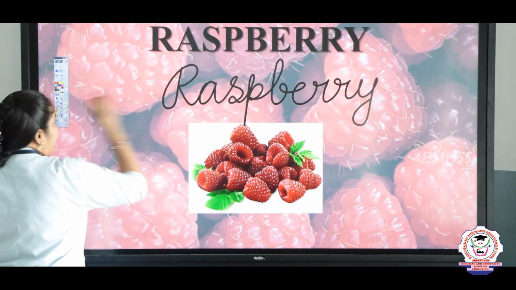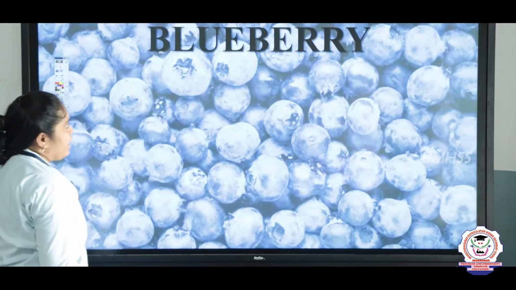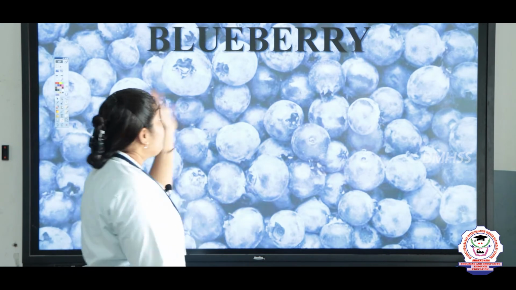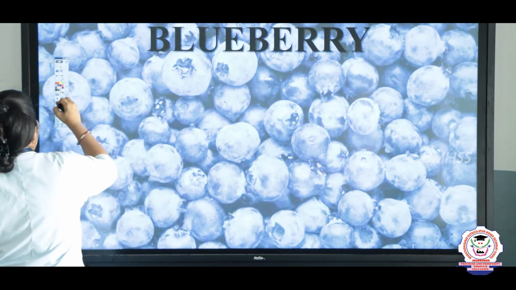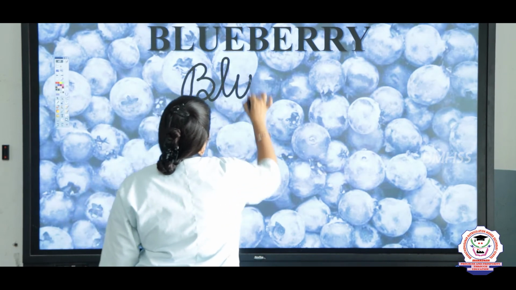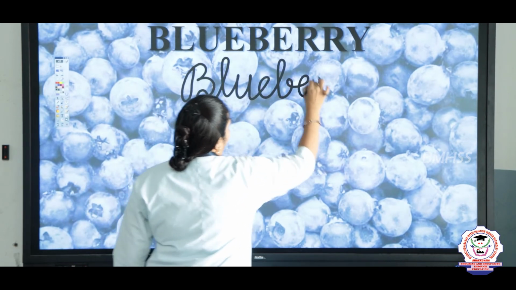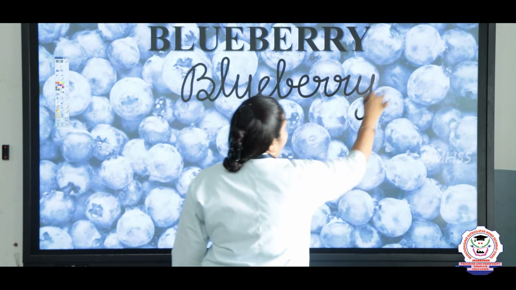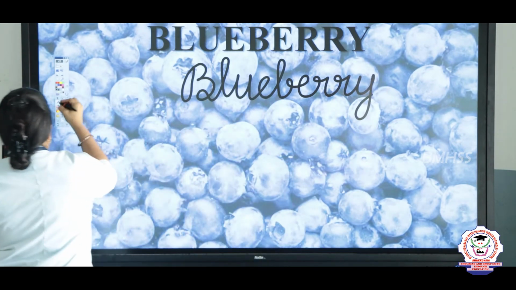Let's see the next one, the example for the aggregate. So next is blueberry. Blueberry. Let's write the spelling here. Blueberry. B-L-U-B-E-R-R-Y. Blueberry. So let's see the image of the blueberry.